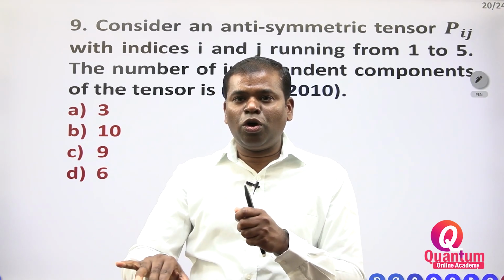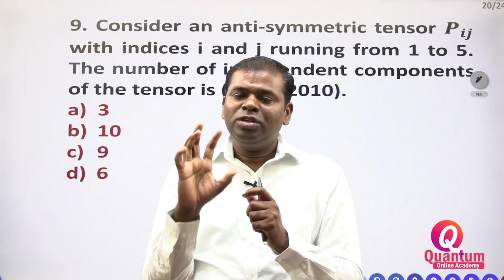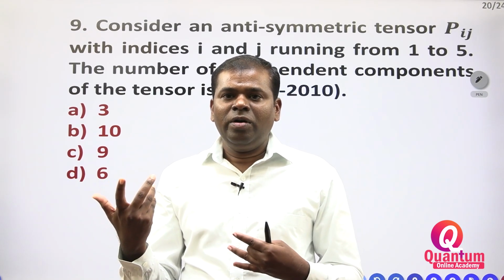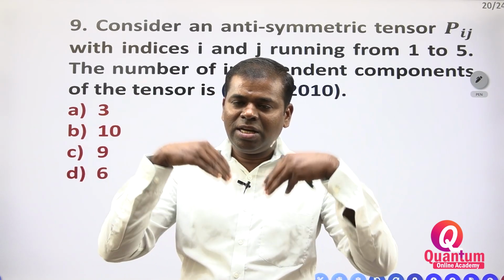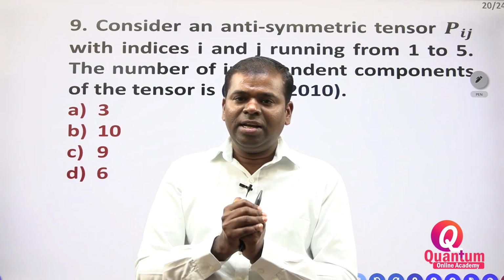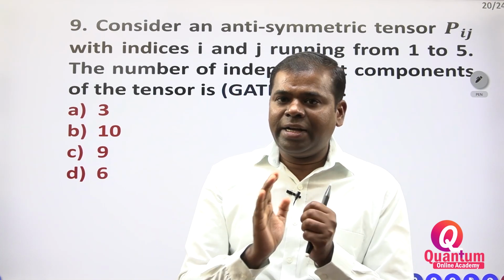Suppose you rotate a top on the floor, it will rotate, but which direction, we don't know. Directions are many, but magnitude exists. Such a type of vector we call a tensor. It is the advanced part of the vector.